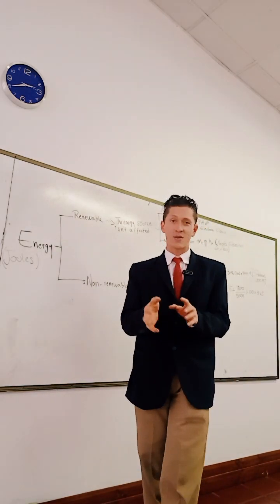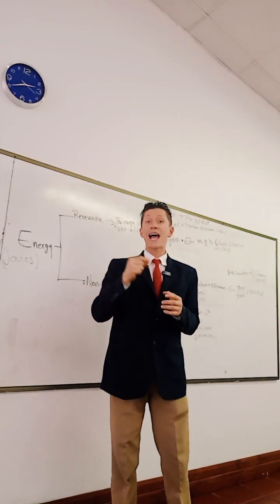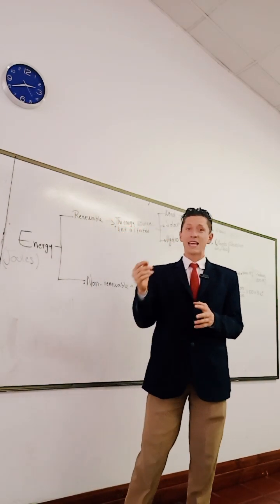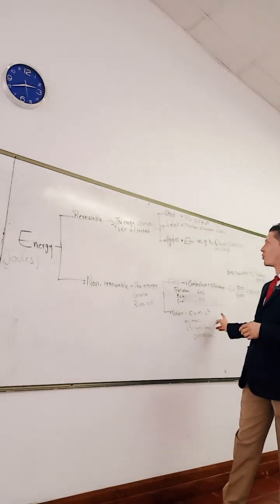He said that if we accelerate the mass up to the light speed squared, it will be transformed into energy.